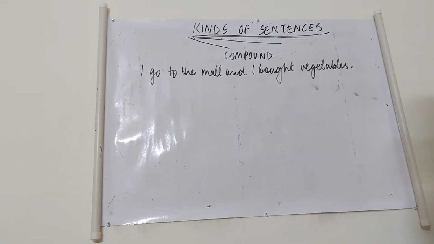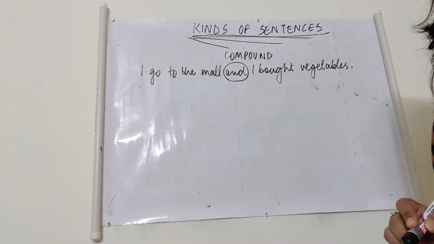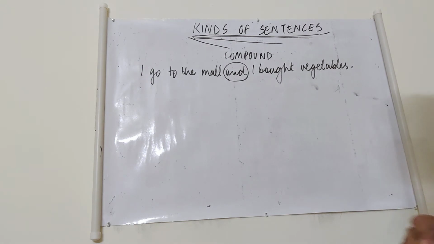Now here also I have written a sentence which is joined by a conjunction. It has got a conjunction.